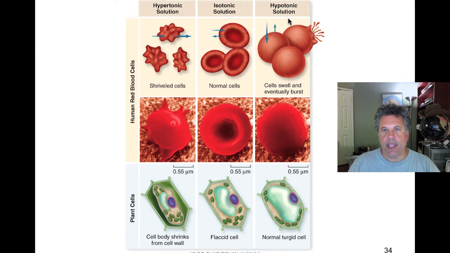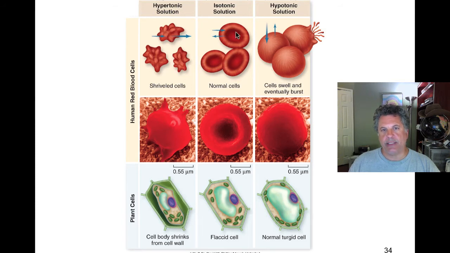You can do an experiment. If you put cells in a hypotonic solution, they will swell because water will flow in down its concentration gradient. There will be a higher concentration of water outside the cell than inside the cell. Water will flow into the cell because the membrane is semi-permeable to water, and cells can swell and then even